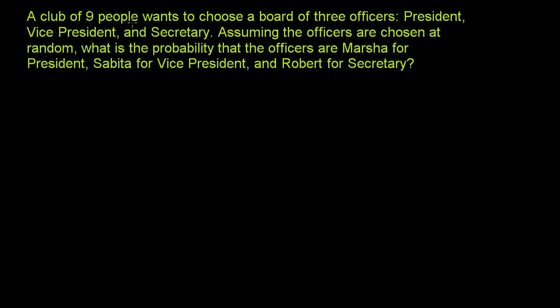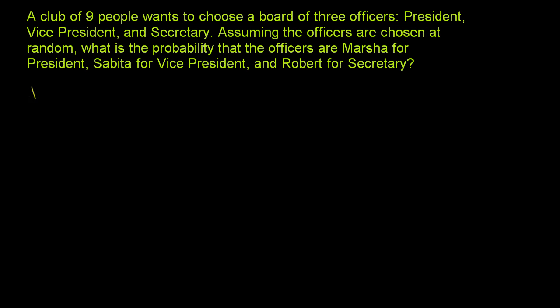A club of 9 people wants to choose a board of 3 officers: president, vice president, and secretary. Assuming the officers are chosen at random, what is the probability that the officers are Marcia for president, Sabitha for vice president, and Robert for secretary?